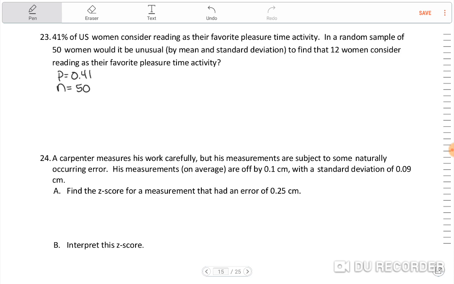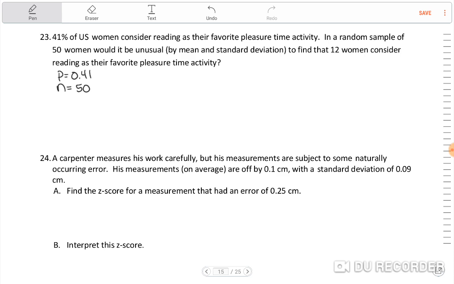We need a fixed number of trials, which we do, 50. We need to make sure that they're independent. So let's see. If we did 50 divided by 0.05, let's see what we get. Oh, we get 1,000, which is clearly less than all U.S. women, I guess.